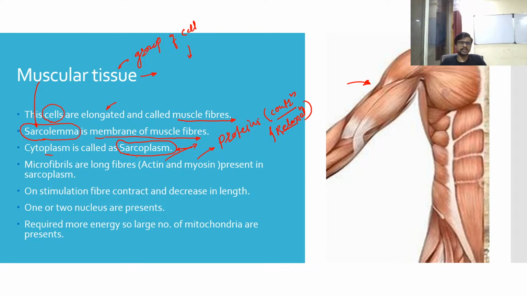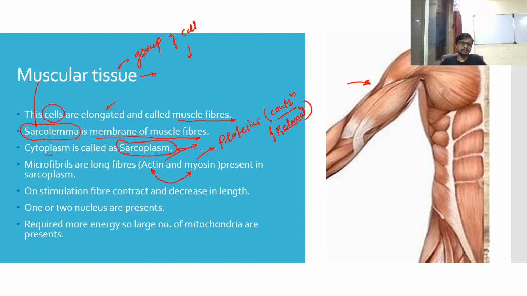These actin and myosin are the proteins which can contract and relax as per the movement of muscles. So you can say actin and myosin are the proteins or fibers responsible for the movement of our body. Indirectly or directly you can say it, but we use the term muscles to denote the movement of our body.